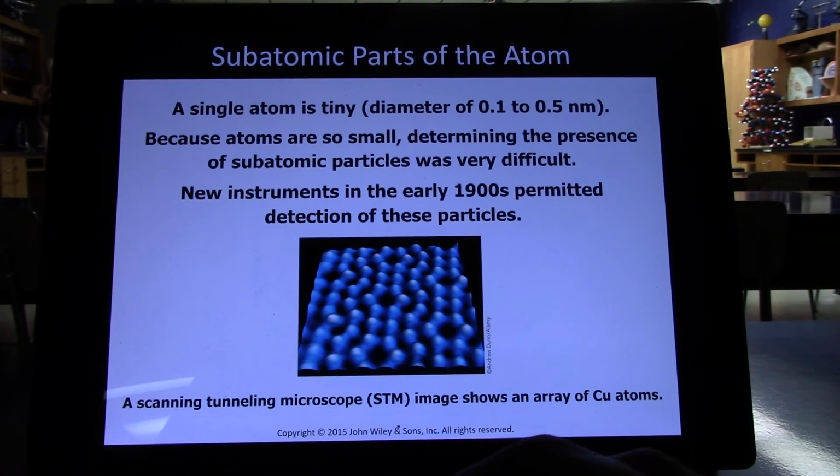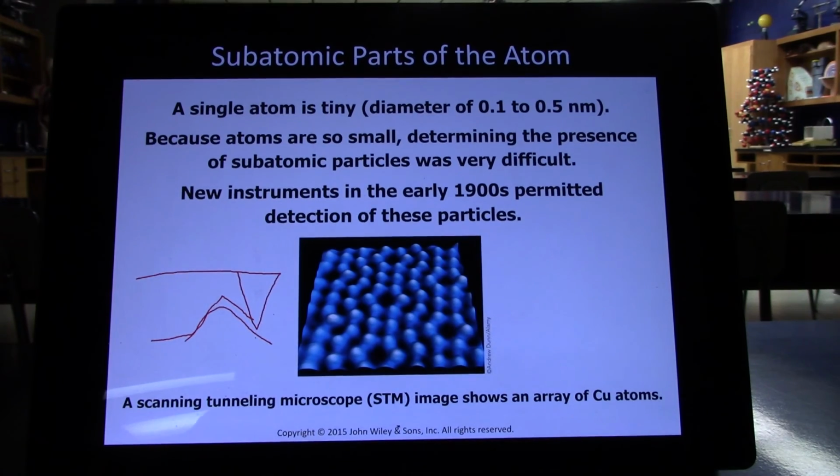And here we see copper. And this is a scanning tunneling microscope. And basically, this is just a machine that drags the world's most sensitive needle over an object. And it's so sensitive that the electrons at the tip of the needle are repelled by the electrons of the atoms it's gliding over. And so it's just a needle that is so sensitive it actually has electron resolution, which is why we can see these individual copper atoms, giving definitive evidence of the atomic theory of matter, that materials and matter comes in discrete units called atoms.